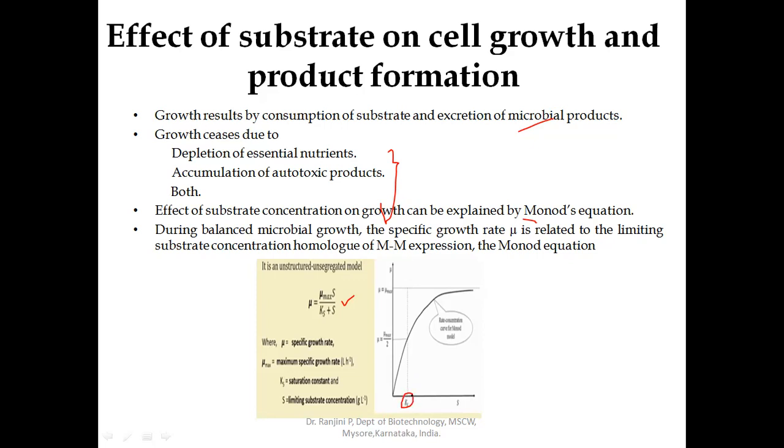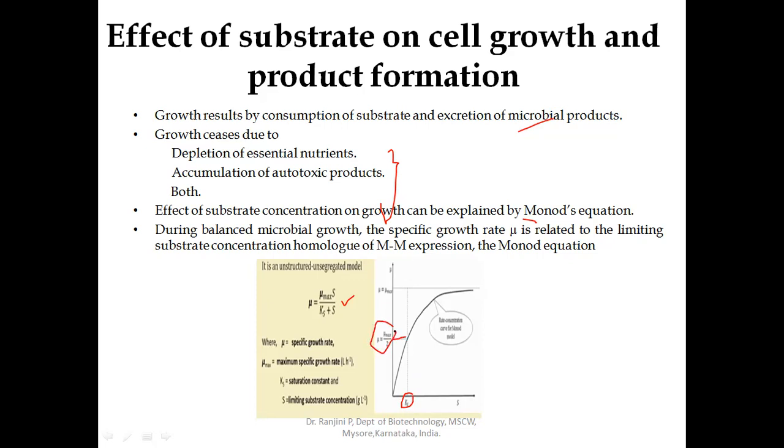It is nothing but the substrate concentration at which the specific growth rate is exactly equal to half of the maximum growth.